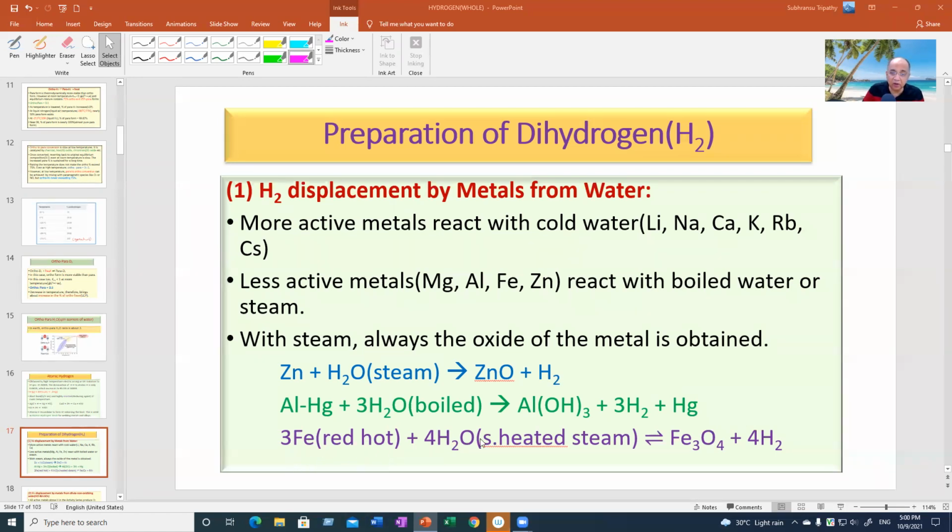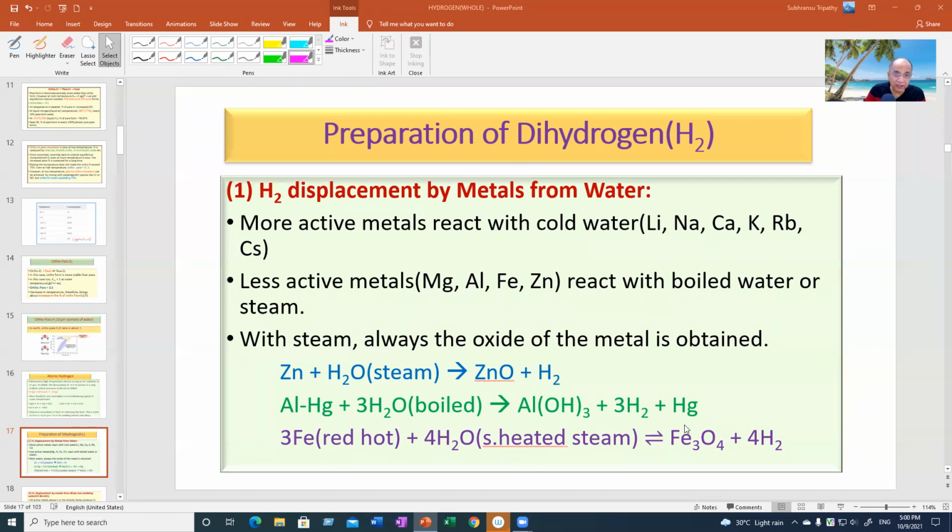Red hot iron reacts with water in the form of superheated steam to form ferroso-ferric oxide, or magnetic oxide, and hydrogen. If I ask you what is the change in oxidation number of the elements, you will say iron is in 0 state, and here it is average plus 8/3.